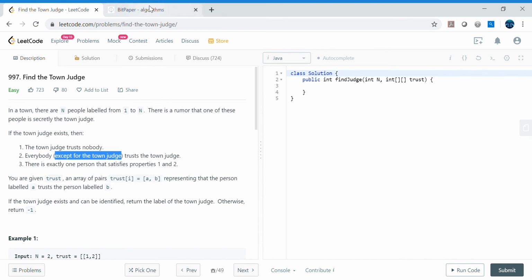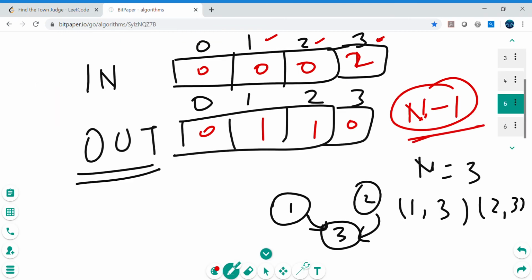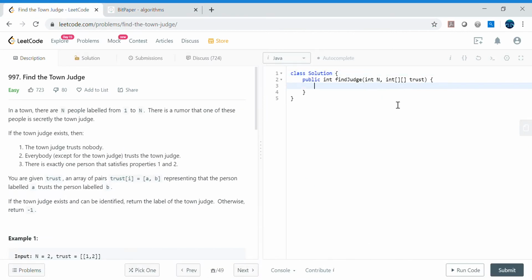We don't need to include the town judge, and that's why it will be n minus 1. So if all the incoming arrows are n minus 1 and there is no outgoing arrow, so in the out arrow it is 0, then it means it is the town judge. I hope this explanation is clear, and if this is clear, then I think the code is straightforward, right? So whatever we discussed, we can just take the arrays. So let's go ahead and do that.